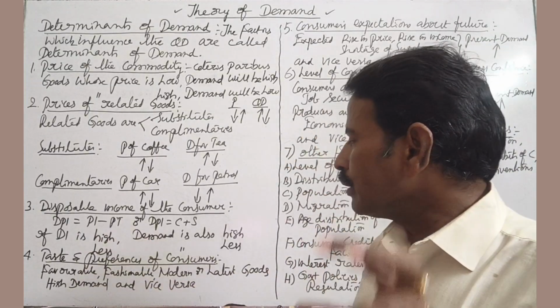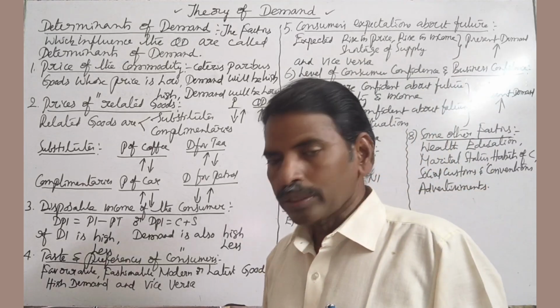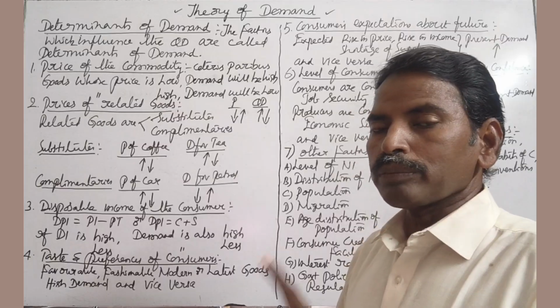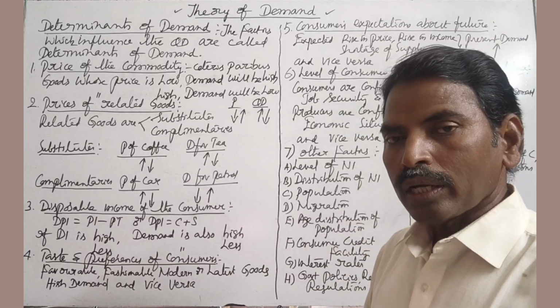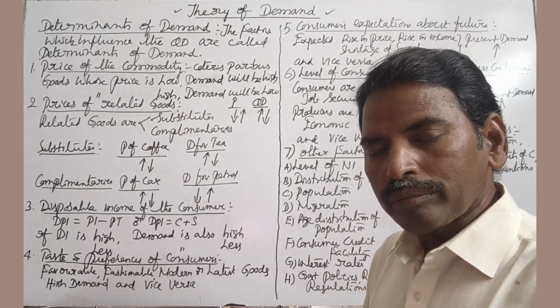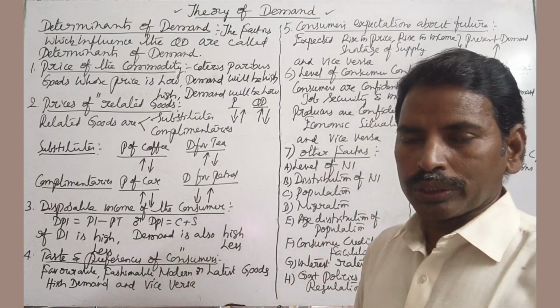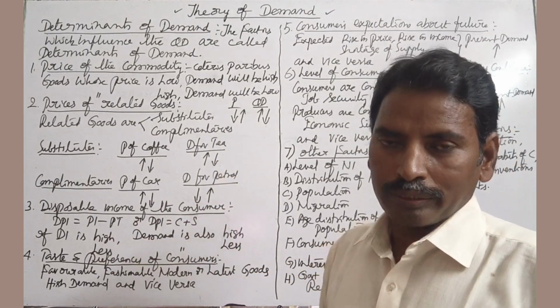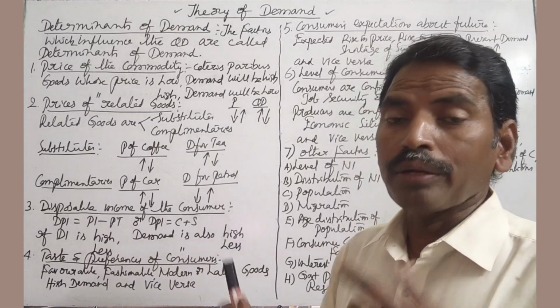Fourth one is taste and preferences of consumers. If the taste and preference of the consumer is favorable to fashionable, modern, or latest goods, demand will be high, and vice versa.